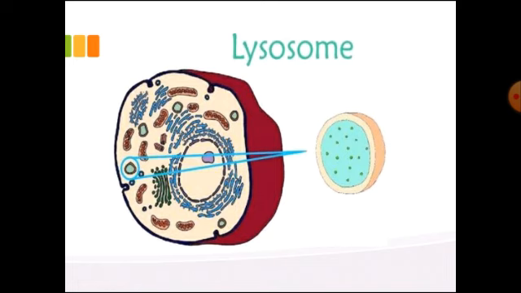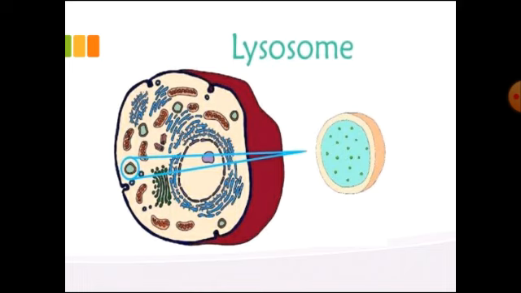The digestive enzymes contained in the lysosomes are generally synthesized by the rough endoplasmic reticulum, and because of their ability to kill and digest the cellular components, lysosomes are called suicide bags. As far as the functions are concerned, the main function is to destroy foreign particles, whether it's bacteria or viruses. So they provide protection of the body, or they work in the defense of our body.